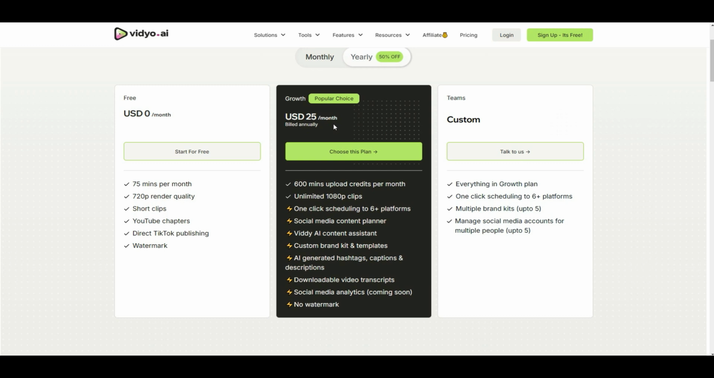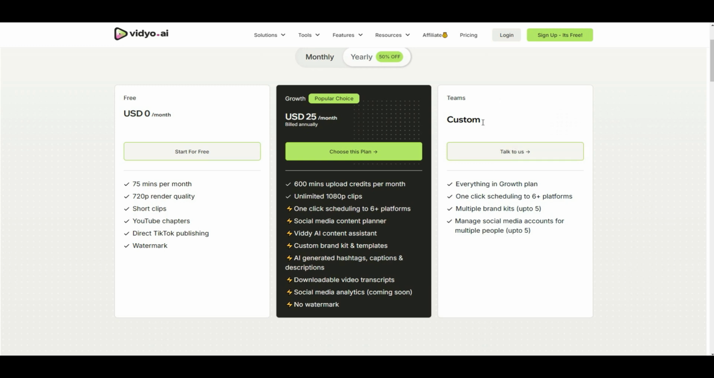It's packed with features to streamline your content creation. 600 minutes of uploads per month, unlimited 1080p video clips. One-click scheduling to 6+ platforms. Social media content planner, Vidyo AI content assistant, custom brand kit and templates, AI-generated hashtags, captions, and descriptions. Downloadable video transcripts, social media analytics, coming soon. No watermark. This plan is perfect for growing creators who want to optimize and automate their social media content.